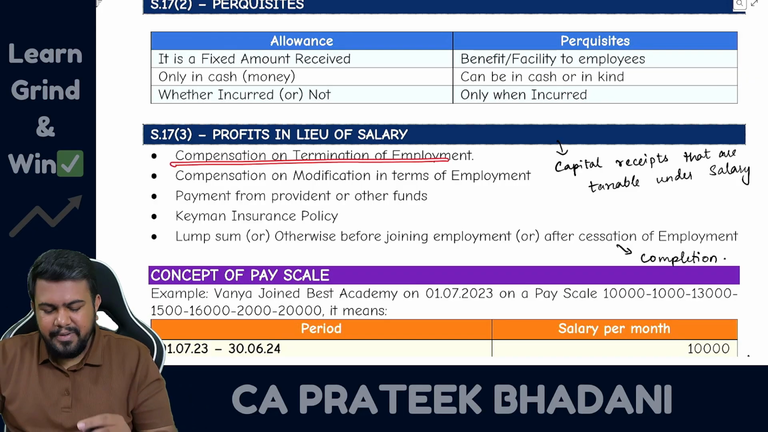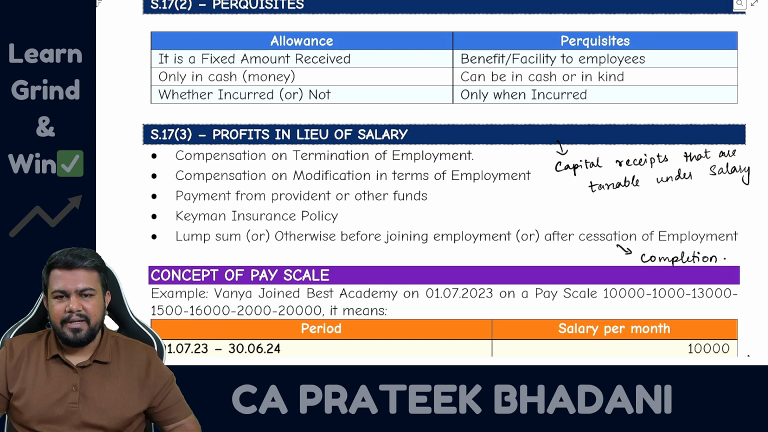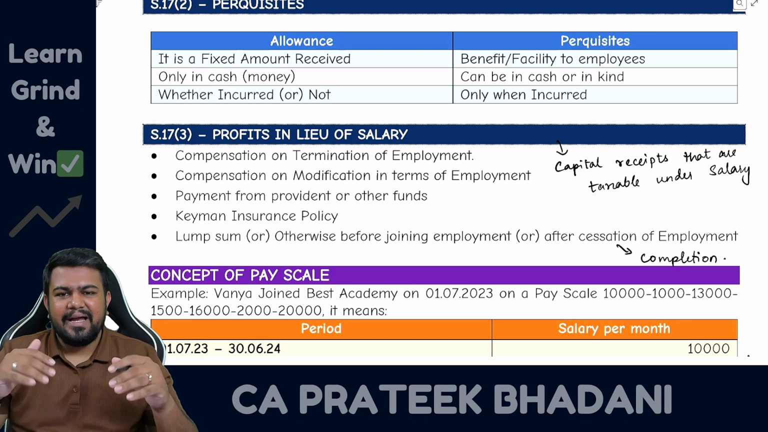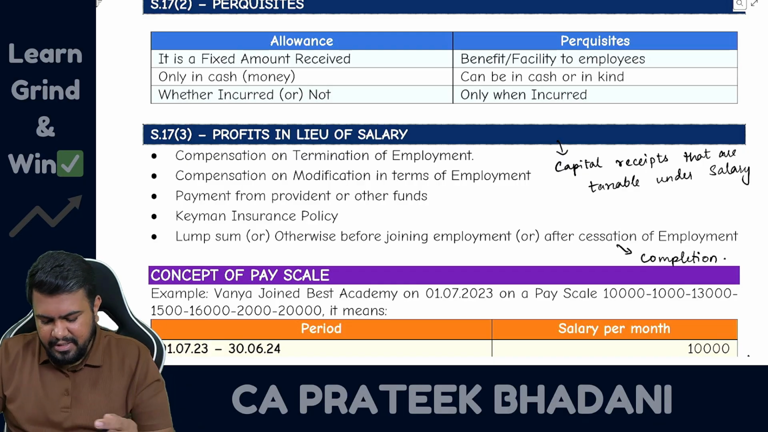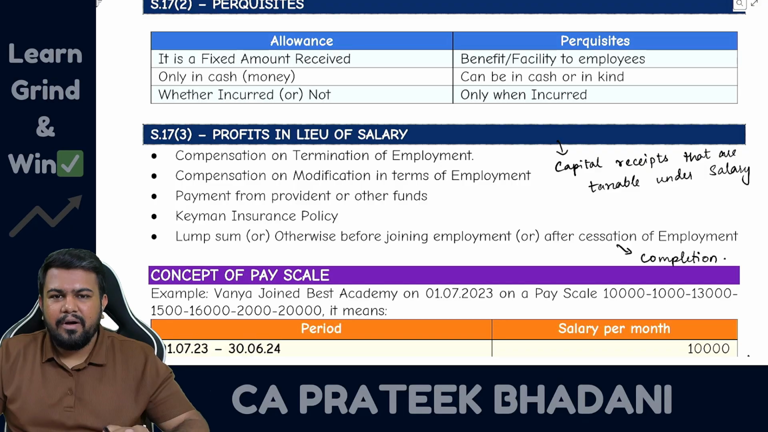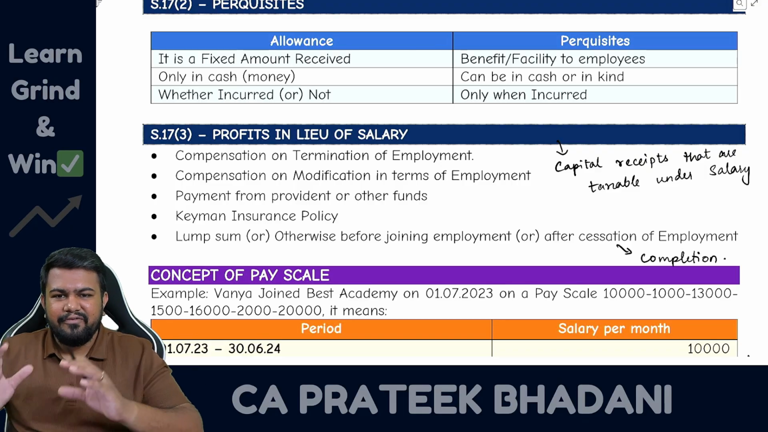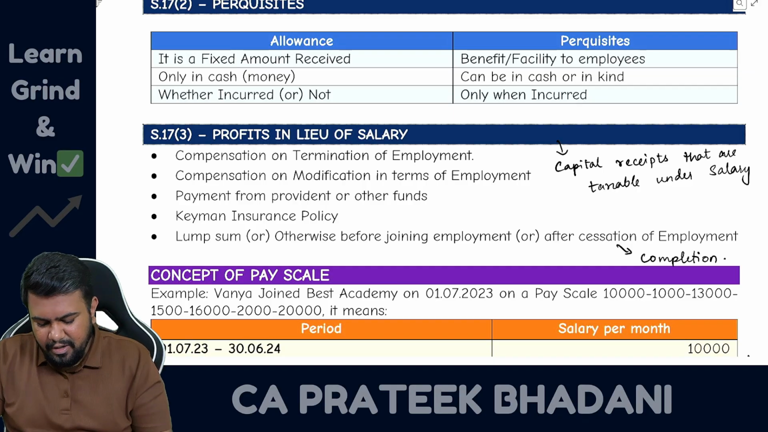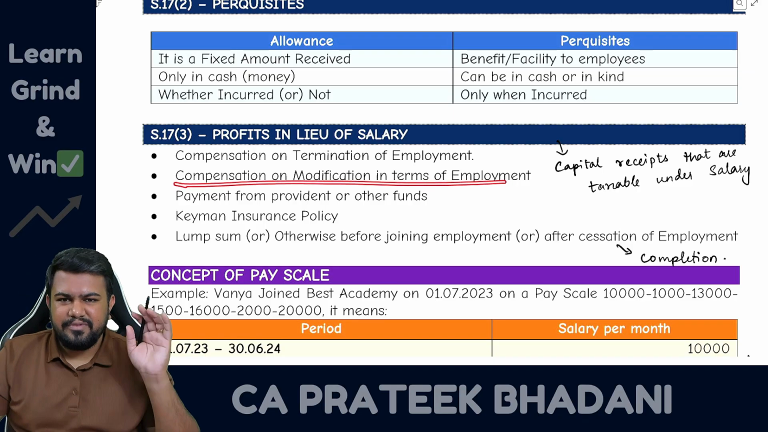Number 1, compensation on termination of employment. So if an employee is asked to leave the organization and is getting some money for that, that is called compensation on termination. Then compensation on modification in terms of employment. So if employment terms are modified, from one role he shifted to another role, and for that he is getting some extra amount, this is called compensation on modification in terms of employment.